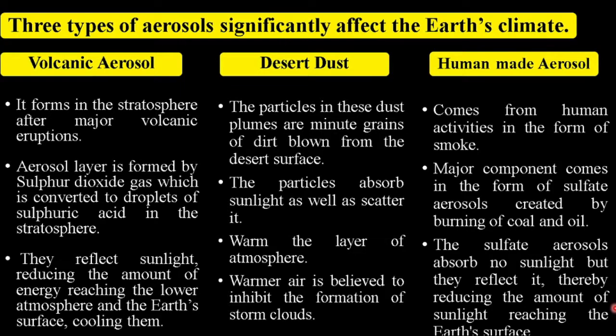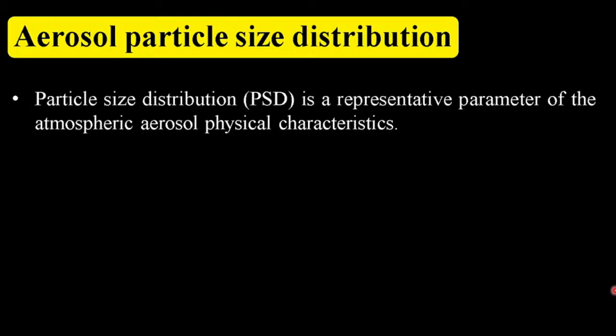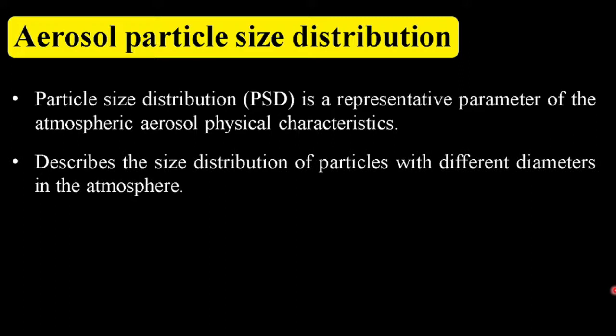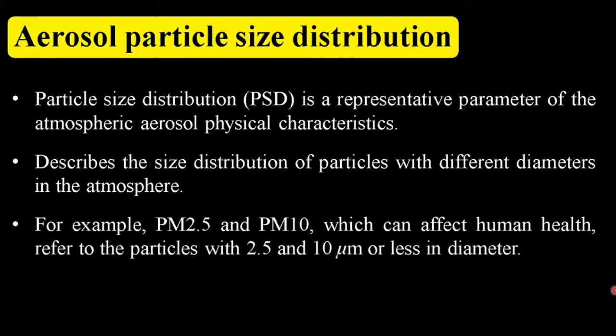of sulfate aerosols. Now we come to the aim of our experiment, that is aerosol particle size distribution. It is a representative parameter of atmospheric aerosol physical characteristics which describes the size distribution of particles with different diameters in the atmosphere. For example, PM2.5 and PM10, which can affect human health, refer to particles with 2.5 and 10 micrometers or less in diameter. Therefore, to fully understand the characteristics of aerosols, it is necessary to study the particle size distribution.